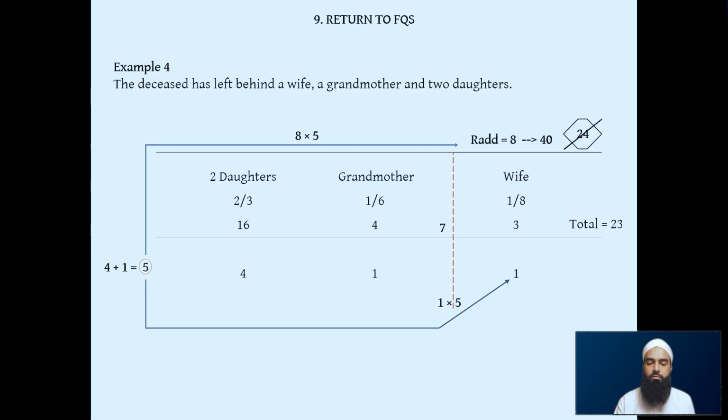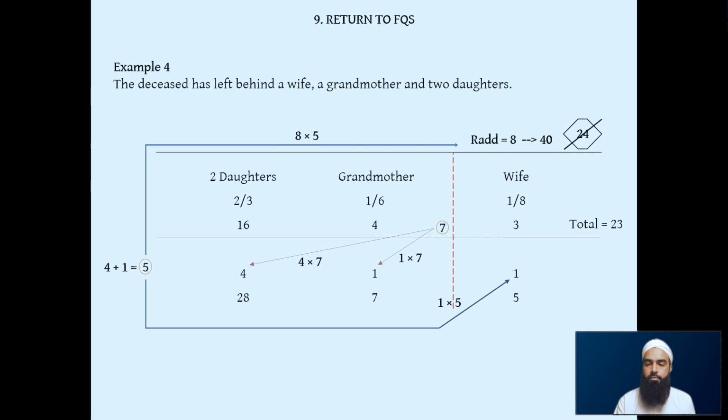So 1 times 5 is 5. Then we get the mini divisor, the 7, and we multiply the ratios that we had, the shares. So 4 times 7 is 28. And we use the same mini divisor to multiply the 1 here, the grandmother's share. So 1 times 7 is 7.